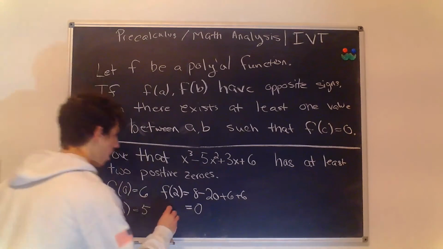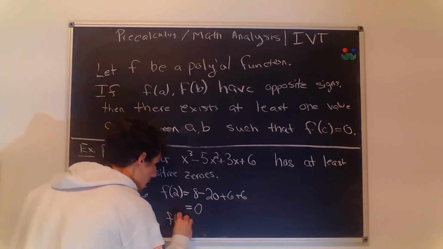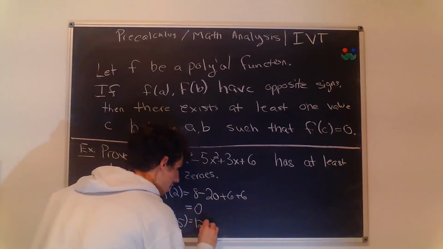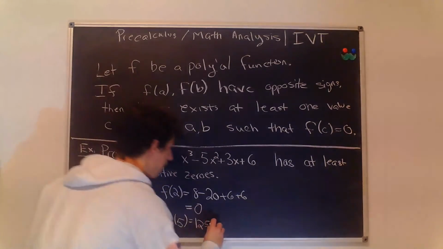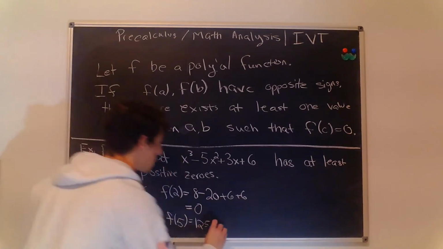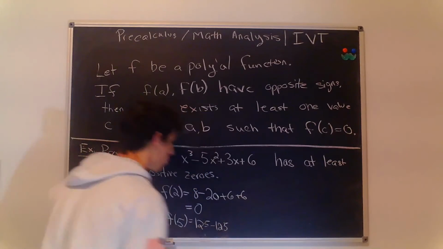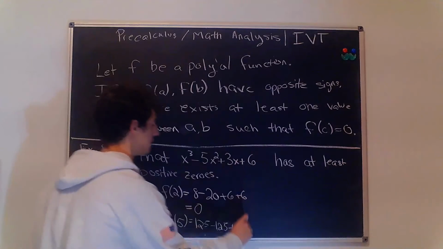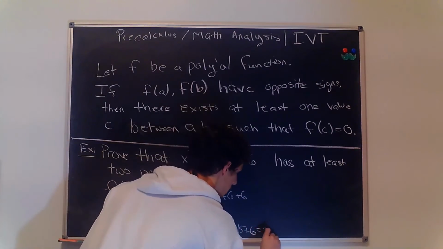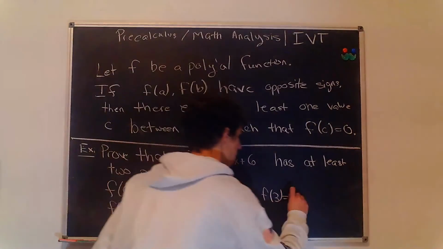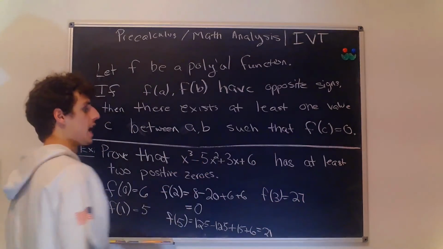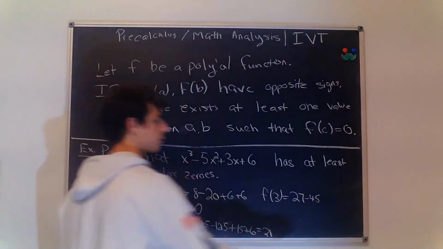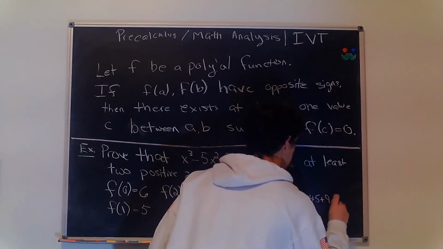Let's find f of 5. That's going to give us 125, that's 5 cubed, minus 5 times x squared, but that's also going to be 125. So that's 125 minus 125 plus 15 plus 6. So that's 21. Now plugging in 3, we get 27 minus 5 times 9, that's 45, plus 9, that's 3 times 3, plus 6.